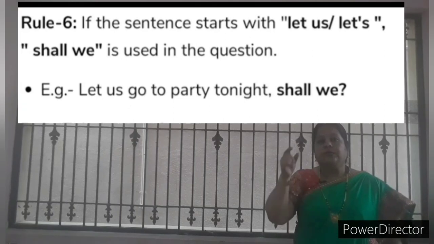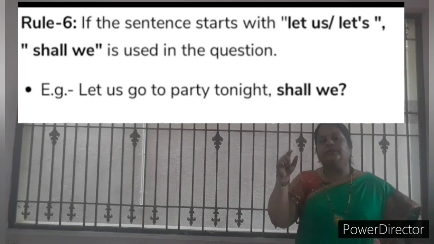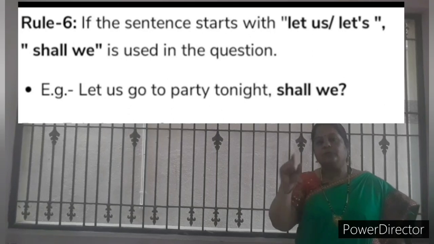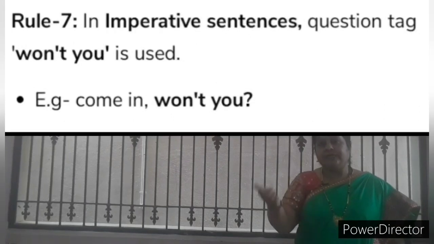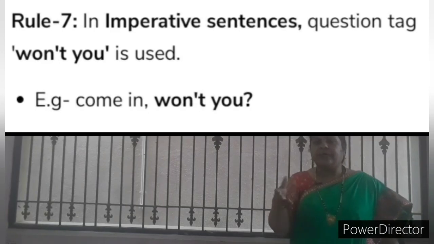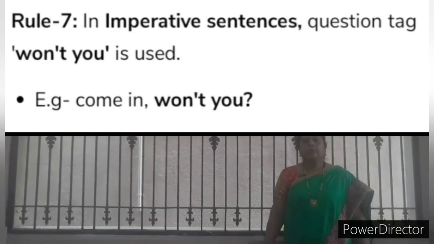Again I say that the answer begins with a small letter, and the pronoun also begins with a small letter, the w also is small, and the question mark is very important. Is it clear? Rule 7: in an imperative sentence, you know what an imperative sentence is? Order, request, command, all these are imperative sentences. In written form, it is a verb plus subject. Example: come in, won't you?